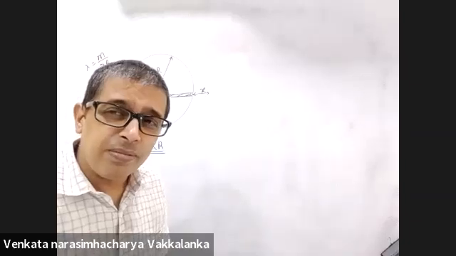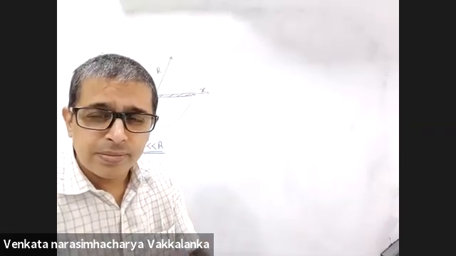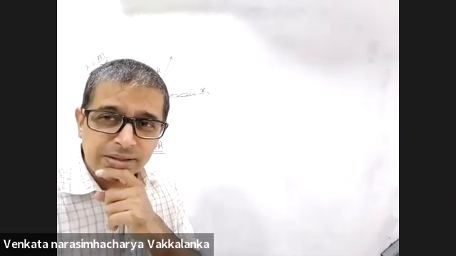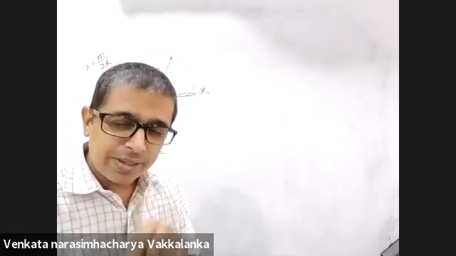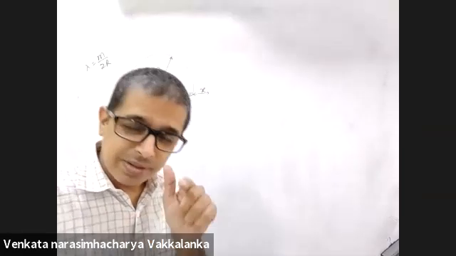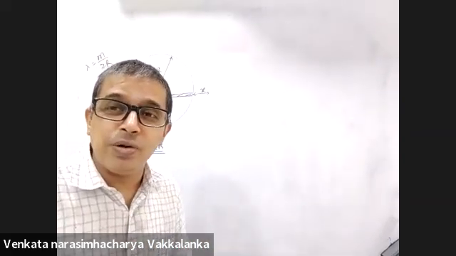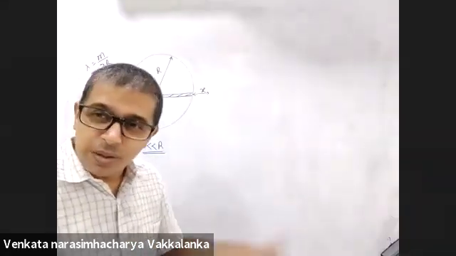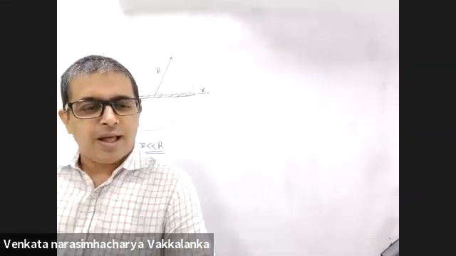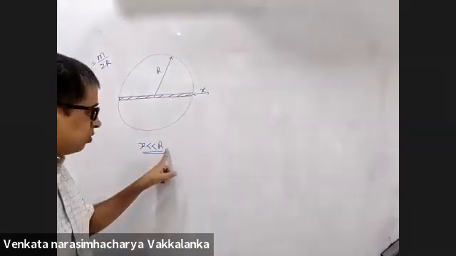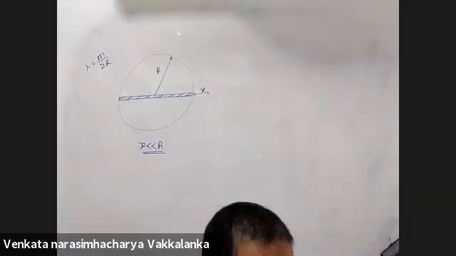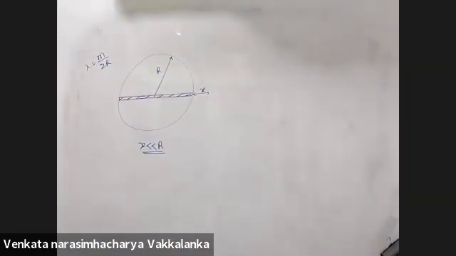The rod will perform SHM, oscillatory motion. Find its time period. And what is the answer you are expecting? 84.6 minutes, 2 pi under root R by g. You know the question, you know the answer. Will you attempt? I am waiting for you. But this approximation is mandatory in this case. In the simplification, use that approximation.